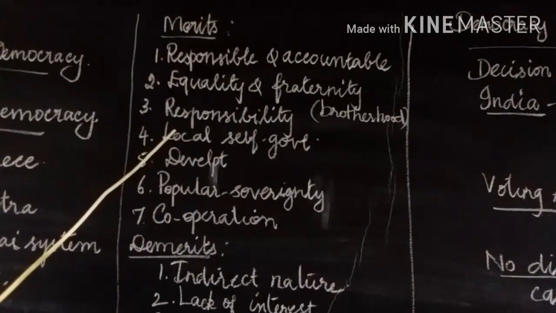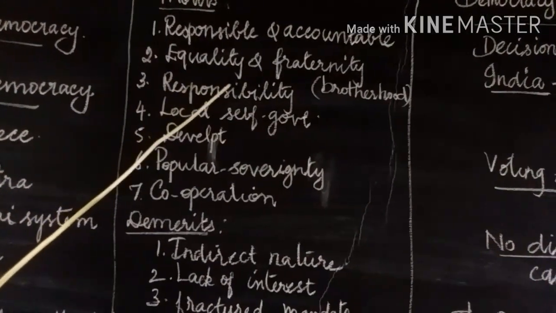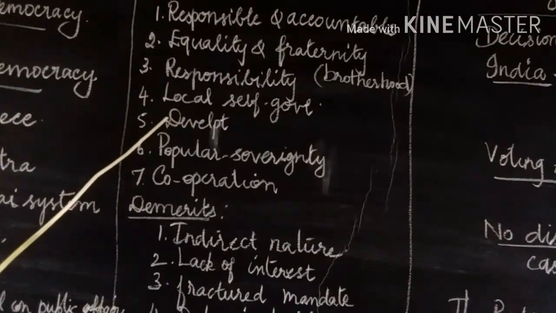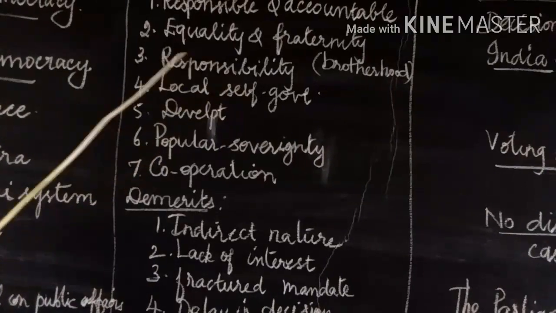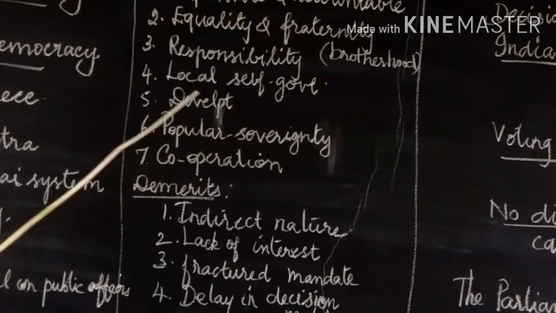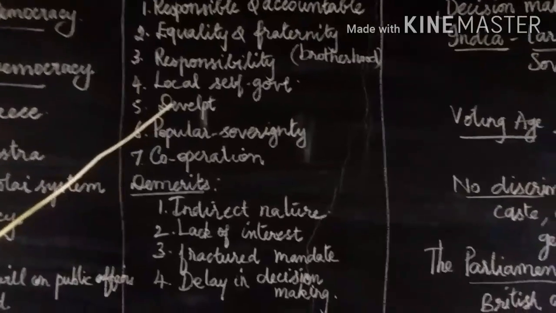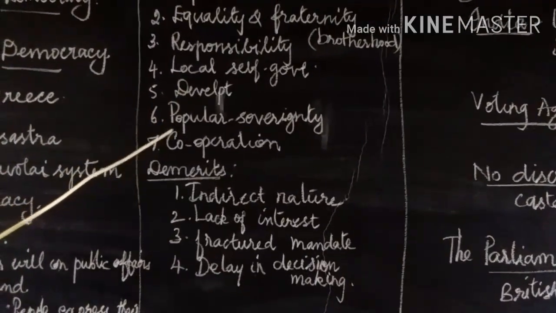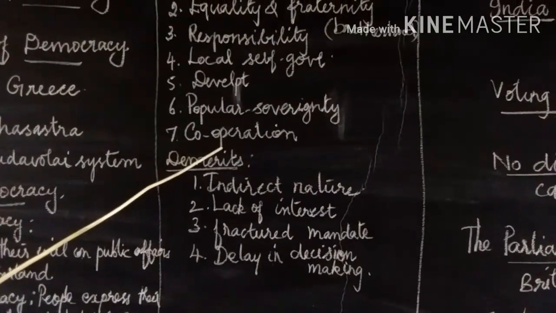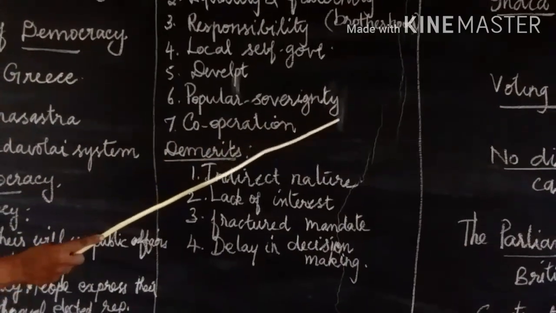Then, sense of responsibility among common people. All must have some responsibility. Then local self-government. Then development and prosperity for all. All people must have development as well as prosperity. Then popular sovereignty. Last one, sense of cooperation and fraternal feeling.